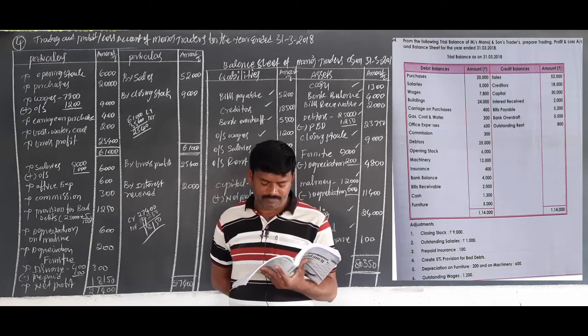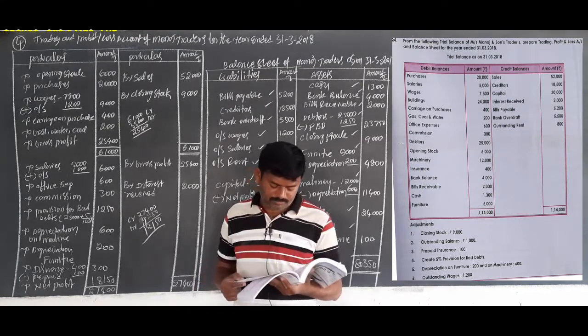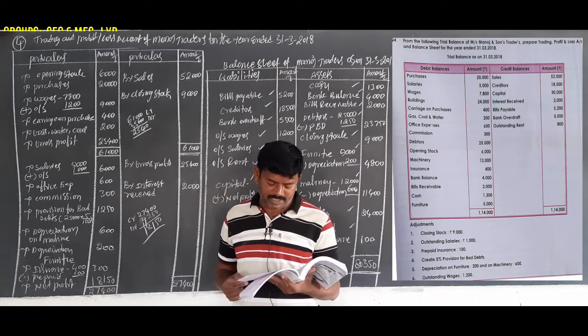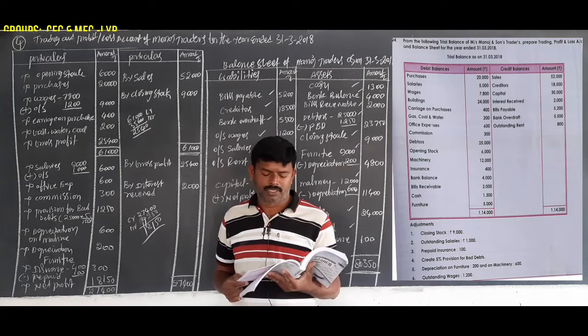Debtors, asset side. Opening stock, trading account debit side. Machinery, asset side. Insurance, P&L account debit side. Bank balance, asset side. Bills receivable, asset side. Cash, asset side. Furniture, asset side. This is about the debit balances.